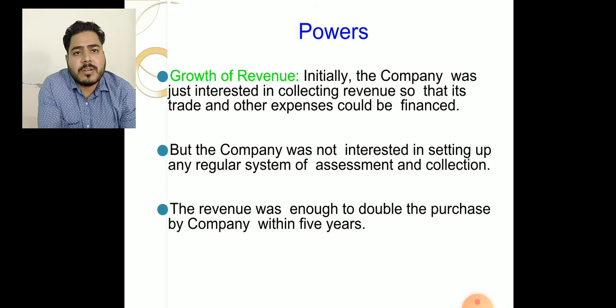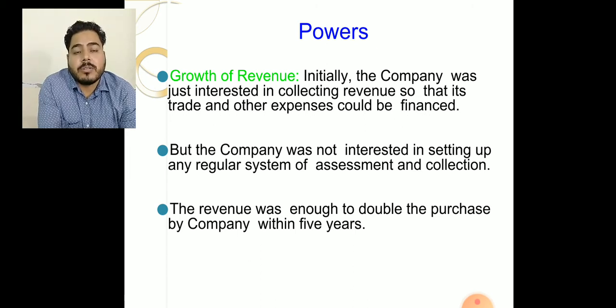Initially, the Company was just interested in collecting revenue so that its trade and other expenses could be financed. Before the Diwani rights, the Company was always demanding money and wealth from England to fulfil its needs, trade and the maintenance of its army.